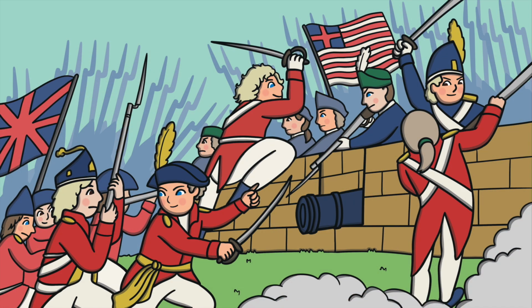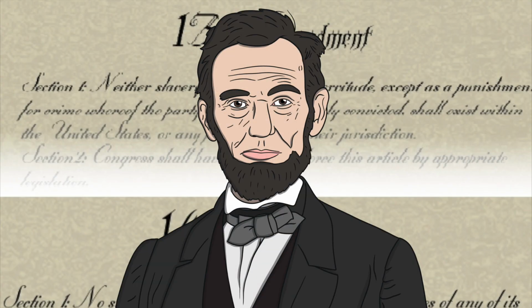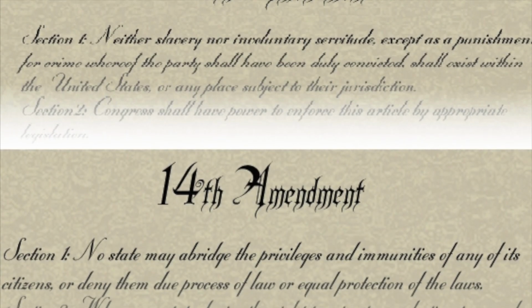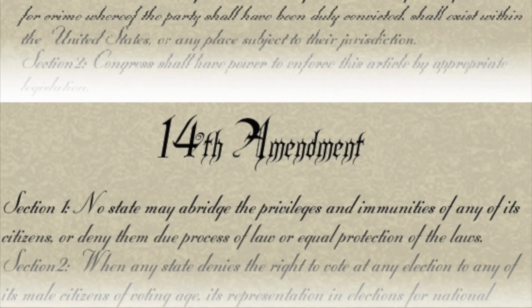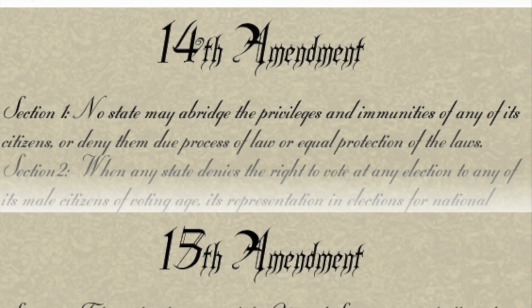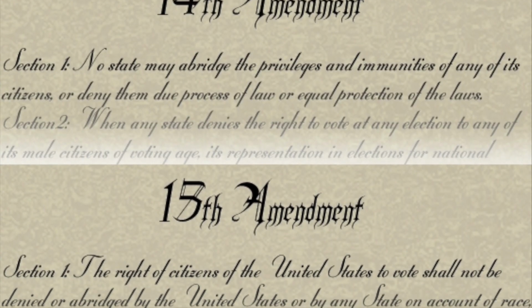For 4 years, the northern and southern states fought each other, but President Lincoln worked hard to bring the country back together. Lincoln was now tasked with rebuilding the United States and ordered 3 amendments to the Constitution, called the Reconstruction Amendments, which were aimed at preserving and protecting the new freedoms and civil rights that the newly freed enslaved people had just received.